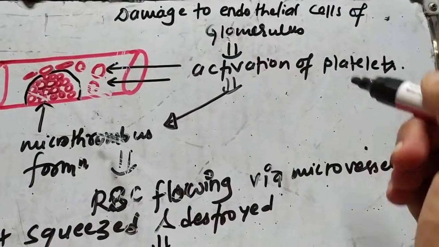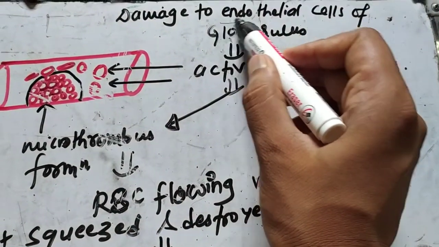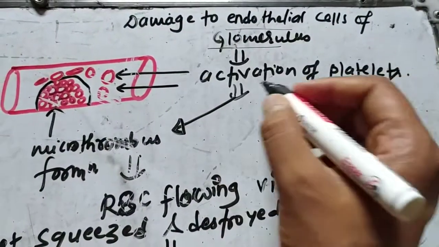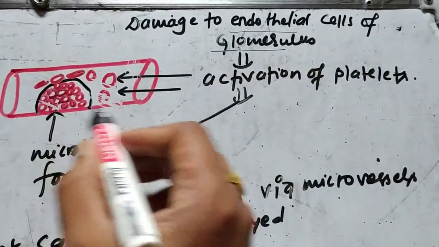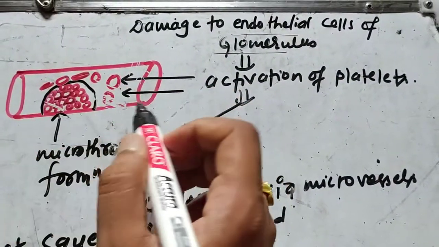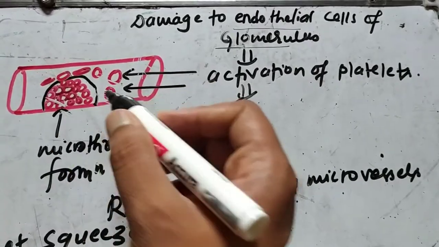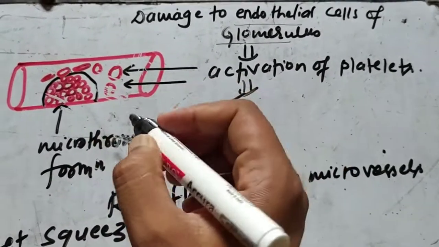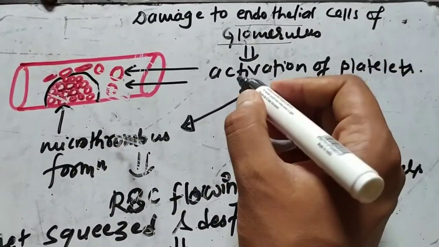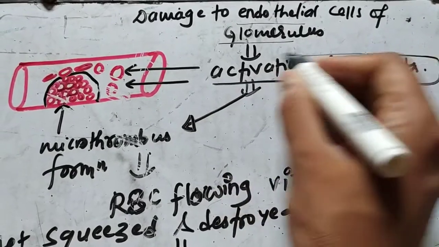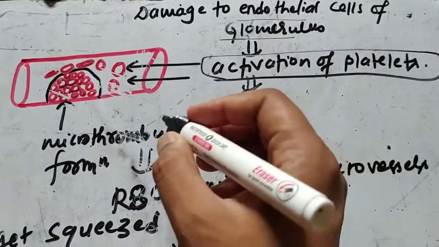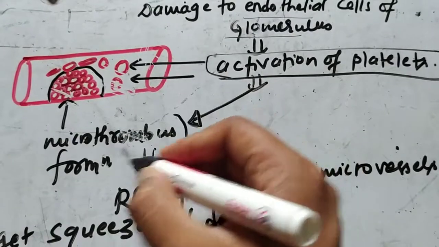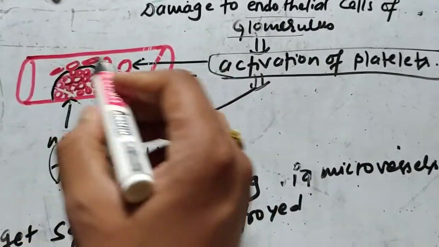So once the endothelial cell of the glomerulus is damaged, what happens? Let's suppose this is a glomerular vessel, and there is damage of endothelial cells due to the Shiga toxin. Due to the damage, the platelets are activated, and due to the activation of platelets there is microthrombi formation. So this is a microthrombus.